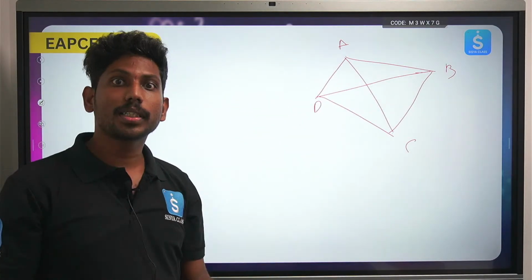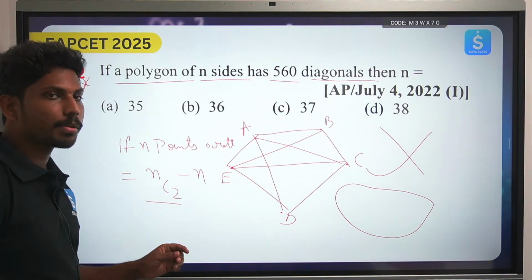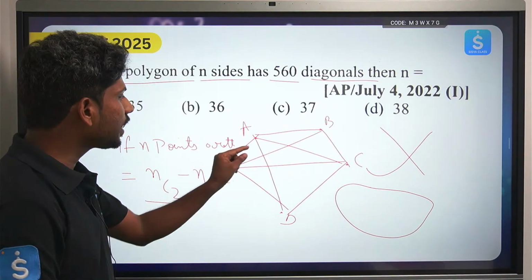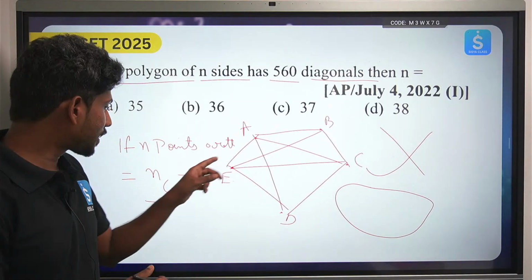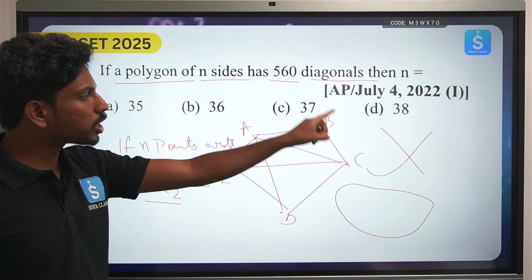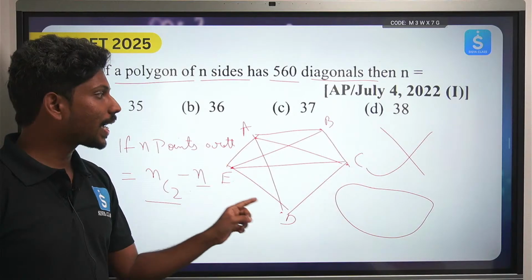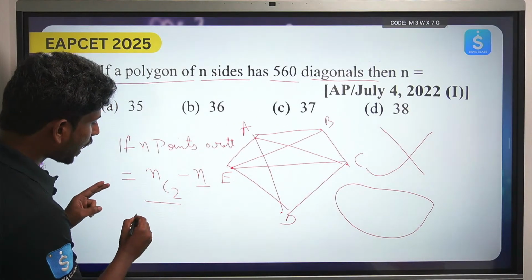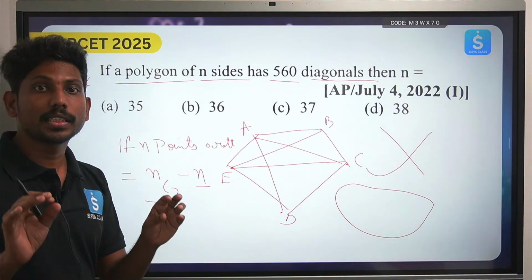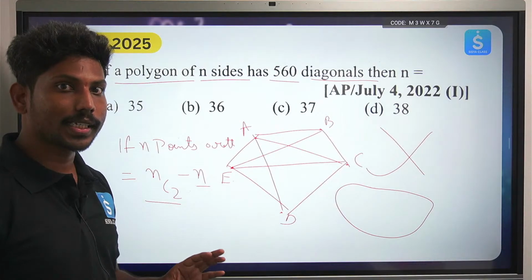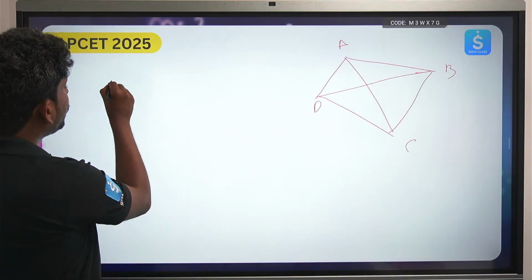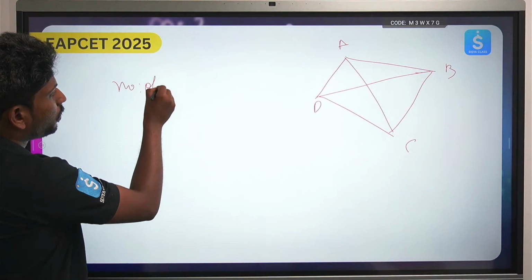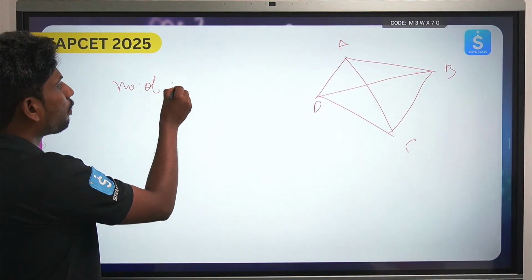So this NC2 represents the total possibility of connecting each and every dot, and this diagonals represents the only points which are left out. This n represents only those points which are forming the sides of the polygon, right? So NC2 minus n gives me the number of diagonals. NC2 minus n gives me the number of diagonals. So if you try to see, so number of, ఇప్పుడు గుర్తుపెట్టుకోండి, నేను పొద్దున ఫార్ములా కూడా డైరెక్ట్ చెప్పాను. So the number of diagonals